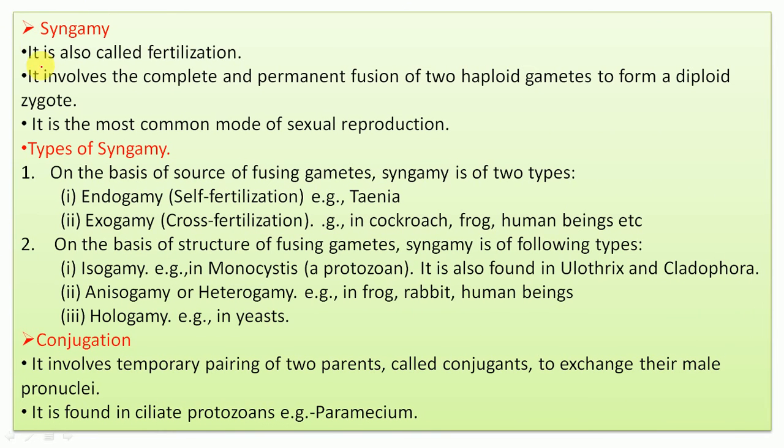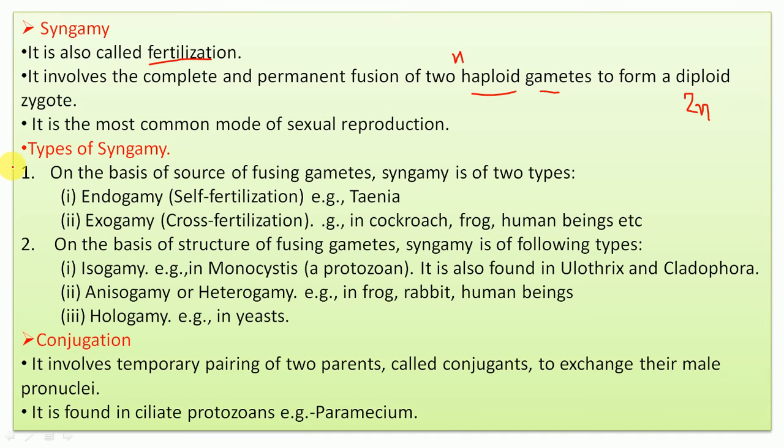Now coming to syngamy. As I told, we use the term fertilization for it. Here there is a complete and permanent fusion of gametes, and these gametes are haploid, that is n type, and when they fuse they become a 2n zygote. It is the most common mode of sexual reproduction.